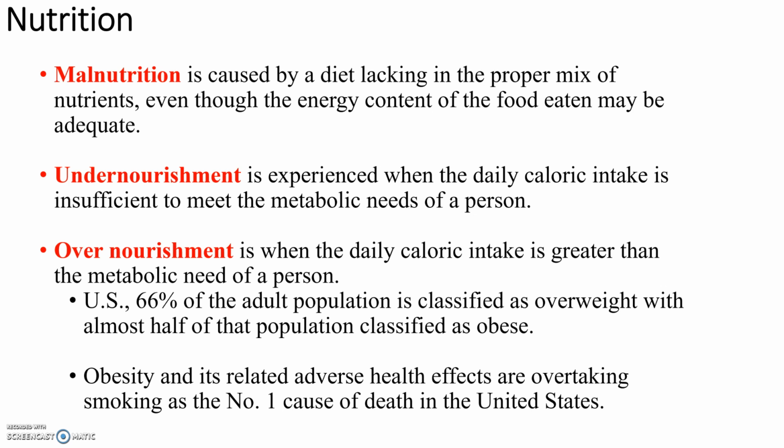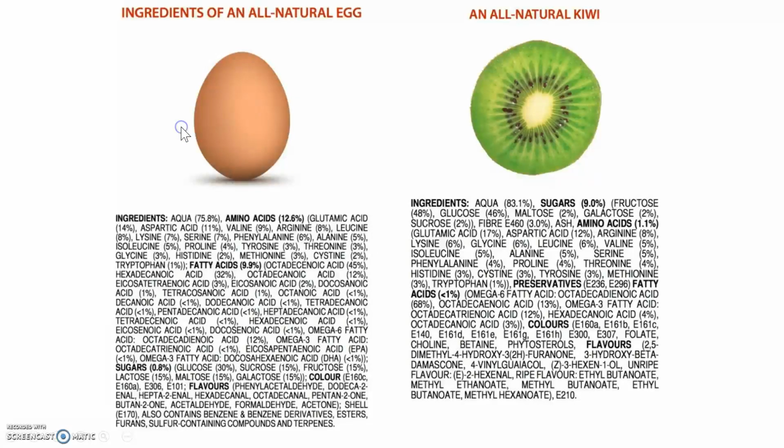Another term that we often hear is malnutrition. Malnutrition is different than undernutrition. So undernutrition is when someone's not getting enough calories. Malnutrition is when someone is not getting the proper mix of nutrients. They might be getting enough calories to support the metabolic needs, but we need more than just energy, more than just calories. We need a certain amount of protein, certain amount of carbohydrates, certain vitamins, certain minerals. Someone who is malnourished can have enough calories, but they aren't getting the right nutrients. In coming lectures, we'll talk about these different nutritional needs of humans.